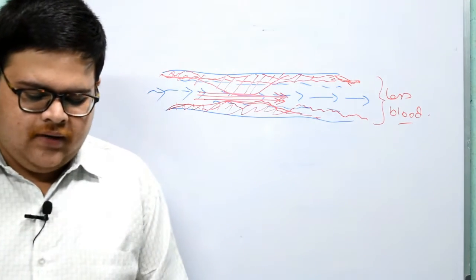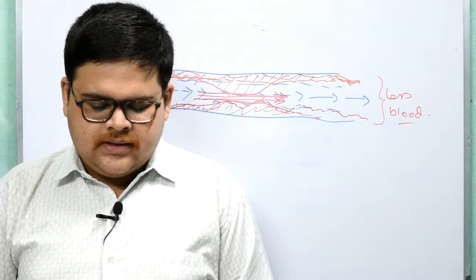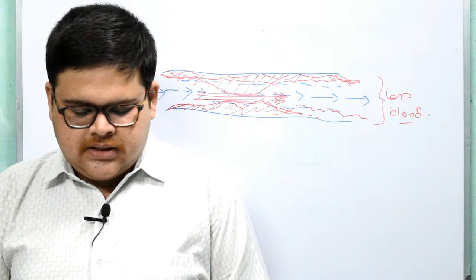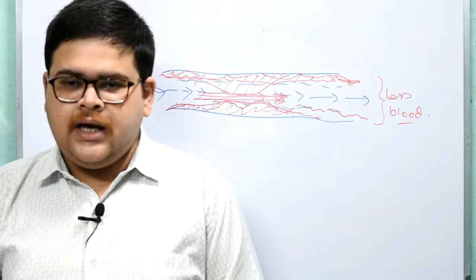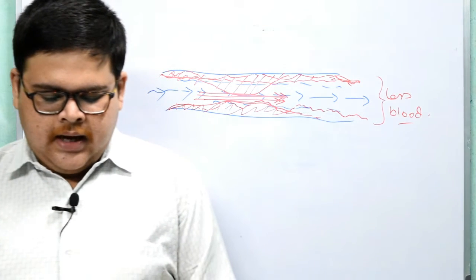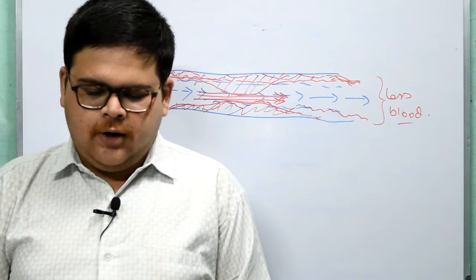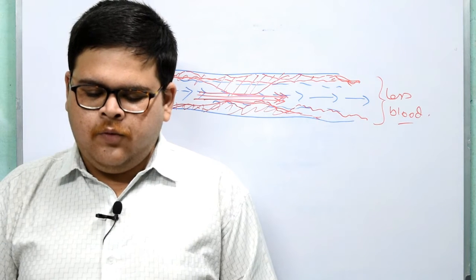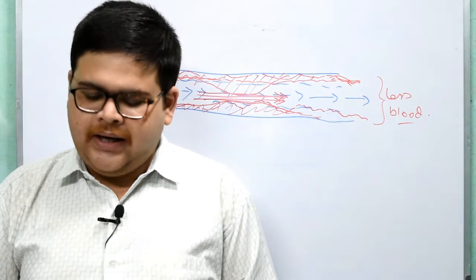Effect of increased physical activity. What happens if we do physical activities? To perform vigorous exercises, muscles need to work faster. For this, muscle cells must receive more oxygen to produce a higher amount of energy, that is ATP. That is why during vigorous exercises, more oxygen is needed by the muscle cell than when the body is at rest. Exercise increases the rate of breathing and also the volume of air that is inhaled and exhaled. This ensures that more oxygen enters the bloodstream and is supplied to the muscle cell quickly.